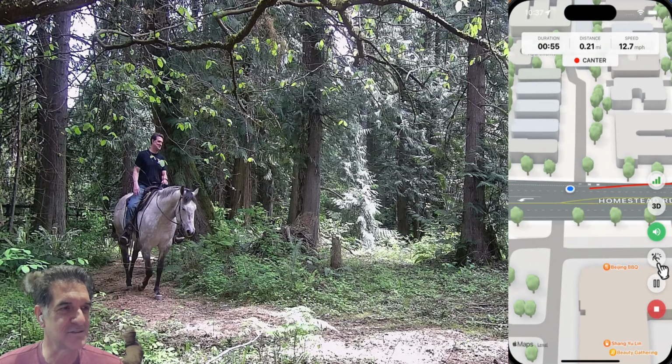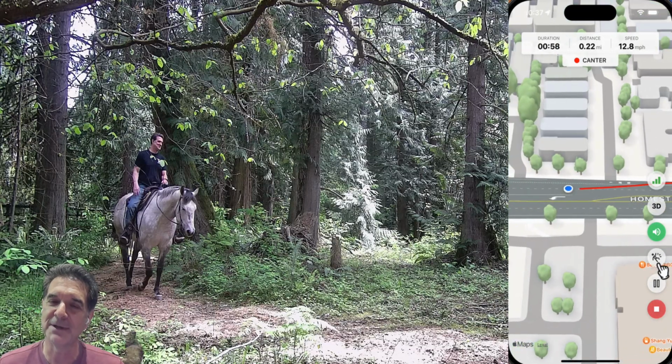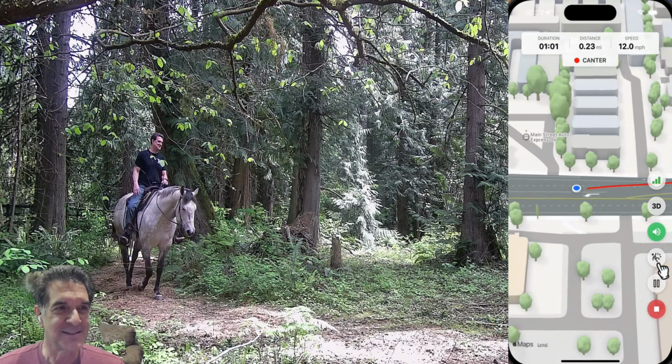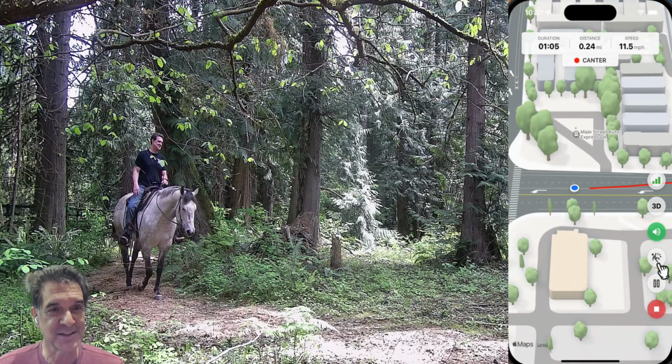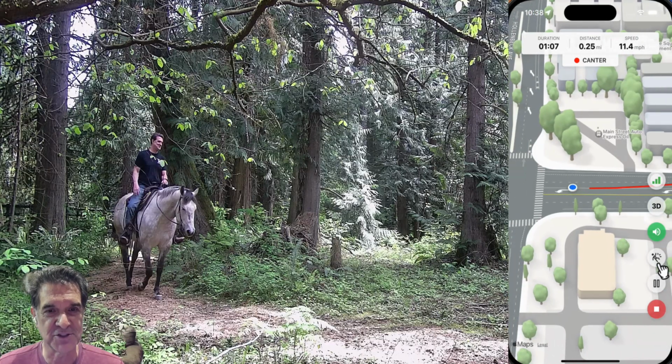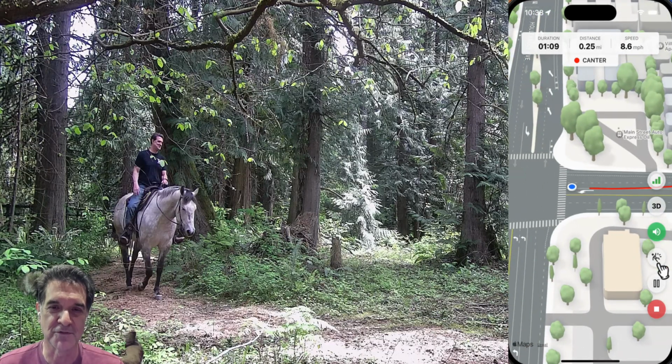This button here, this is your fall alerts. Accidents do happen. So ultimately, somebody that you designate as your emergency contact will get a text message with your exact location where an accident has occurred or where you've fallen. You do have the ability to cancel that before it happens.